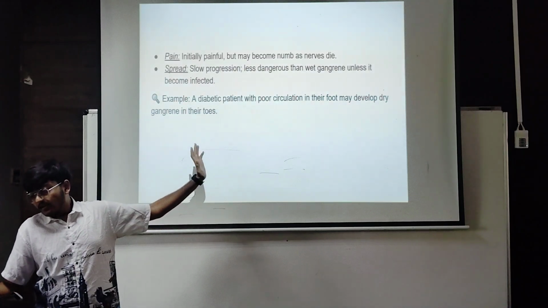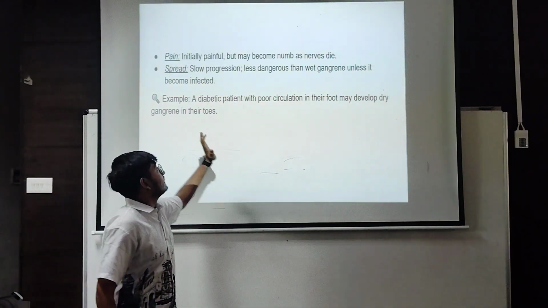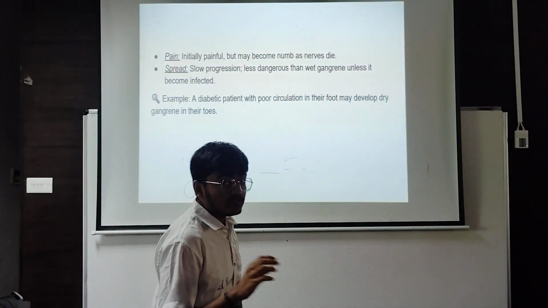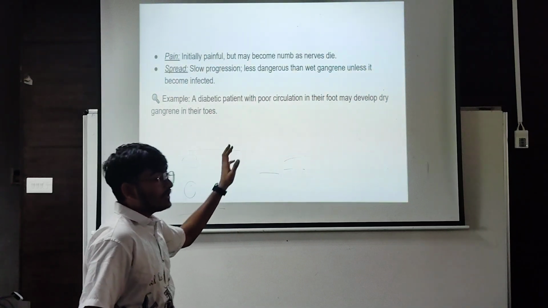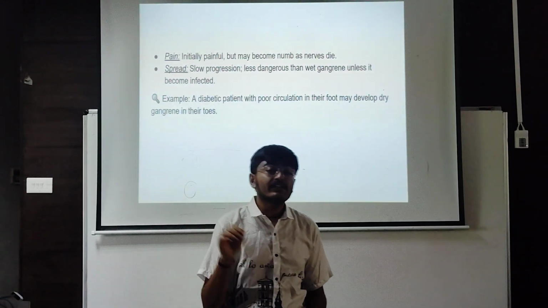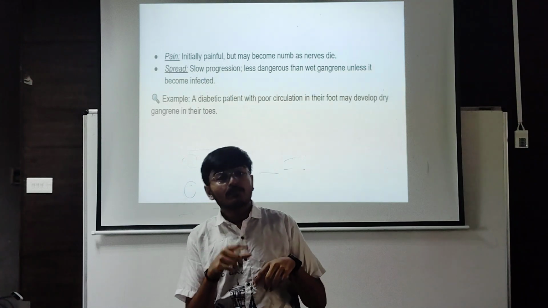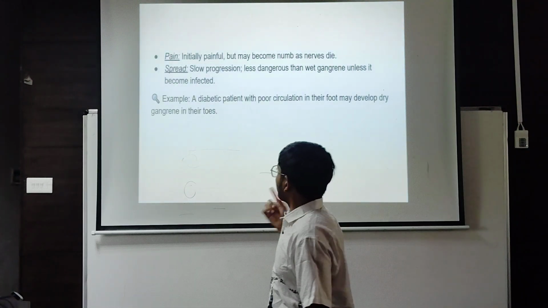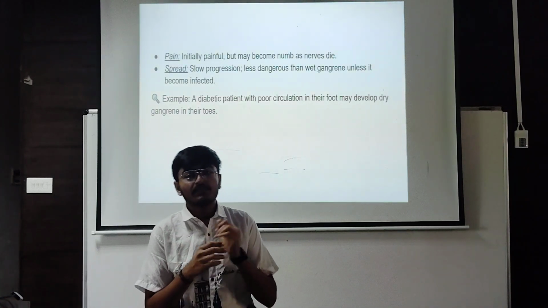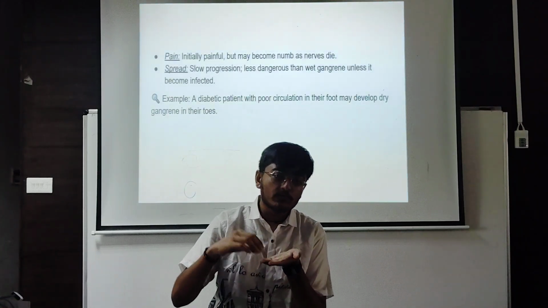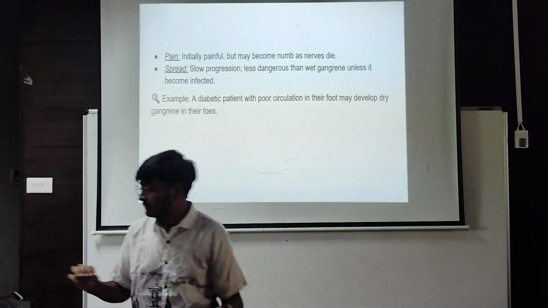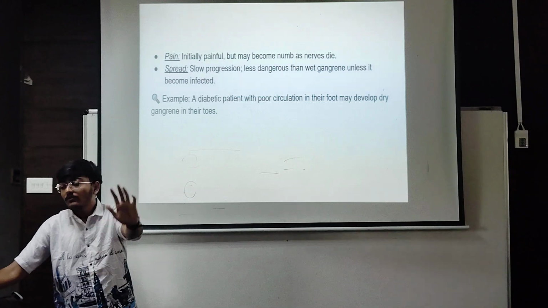Now you can see the pain in dry gangrene. The initial phase, the starting phase of dry gangrene, is so painful, so severe, but it also becomes numb and the nerves become dead. So at the body area where gangrene affects the patient, the nerves die. Dry gangrene is a slow progression disease, meaning the spreading of the disease from one body area to another is very slow, unlike wet gangrene.